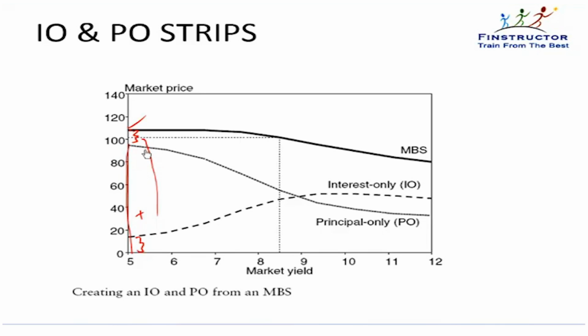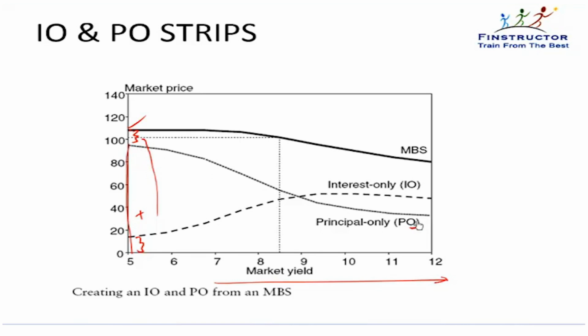Now let's look at the two strips individually. The principal only investor is only getting the principal components. And please note, we are talking about fixed rate mortgages. Interest rates may vary in the economy, so these market yields may change. This is interest rate in the economy. However, the cash flow or the interest rate on our mortgage remains fixed.